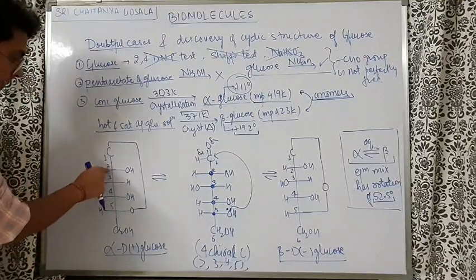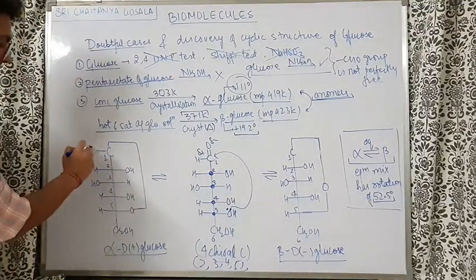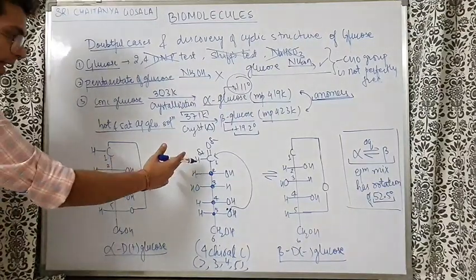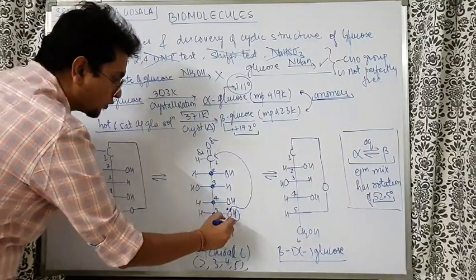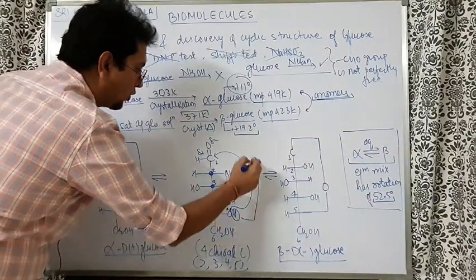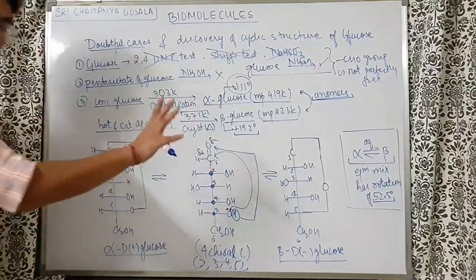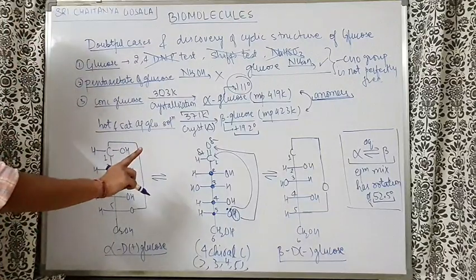Here it is connected to the second carbon, here it is connected to the fifth carbon. On the left side, let us say we have H, and now O is attached here. What happens to this hydrogen? This hydrogen goes and attaches to this oxygen here. So an OH group is going to come. That OH group can be going inside like this.